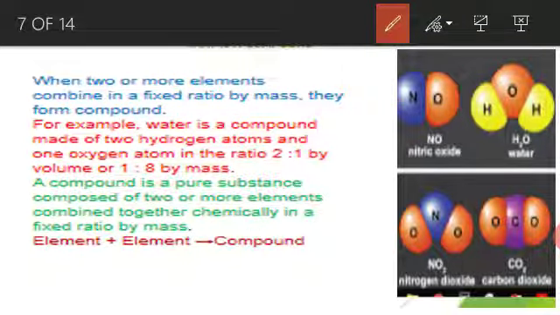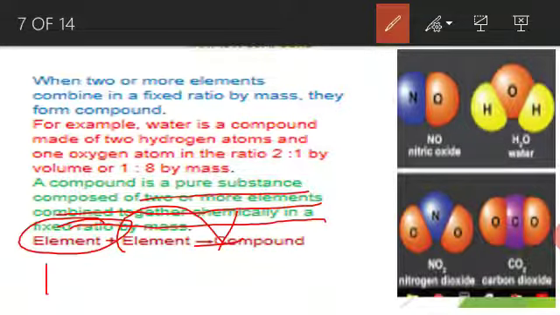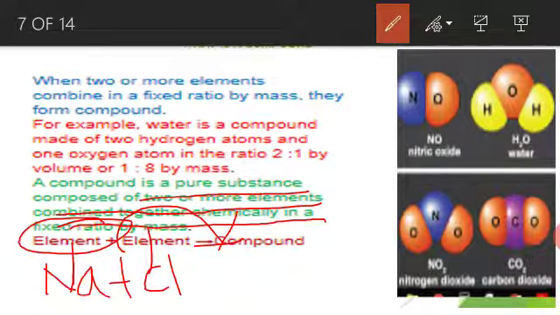So a compound is a pure substance composed of two or more elements combined together chemically in a fixed ratio by mass. This is called what, students? Compounds. Element plus element gives what? Compound. Na plus Cl. Na is one element, Cl is another element, giving NaCl.